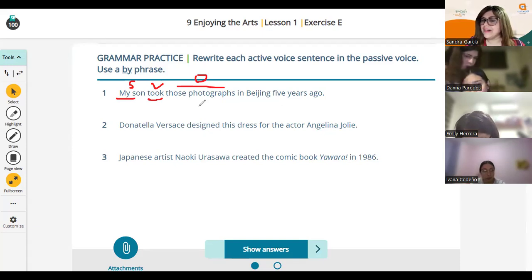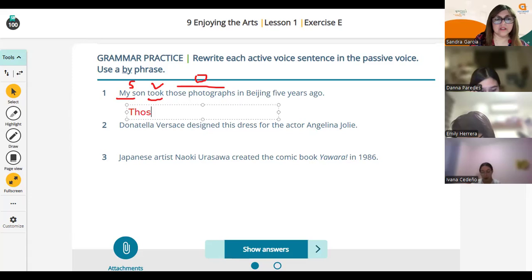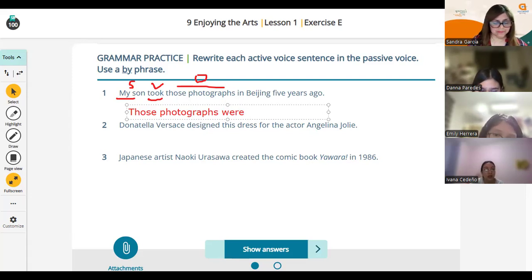Any idea, Ivana? For number one, how would you rewrite this? Those photographs were took. No, you need the past participle of take.